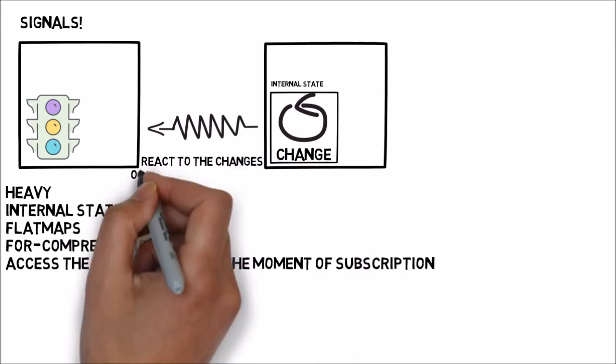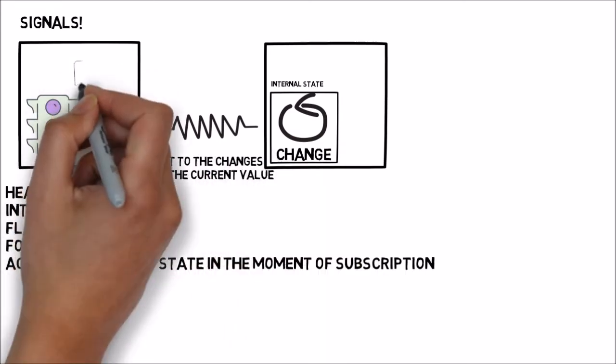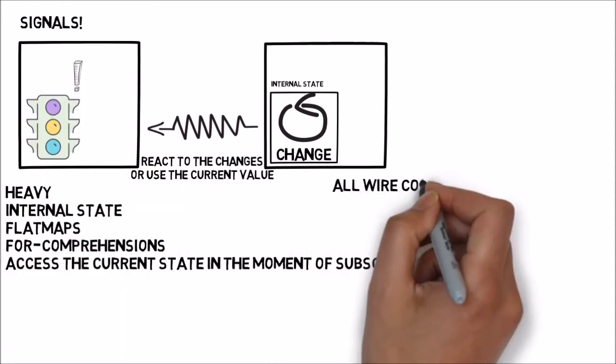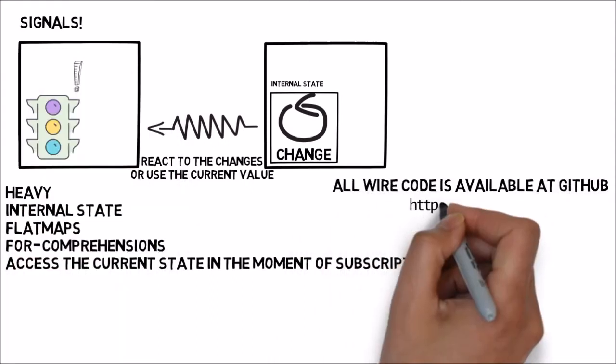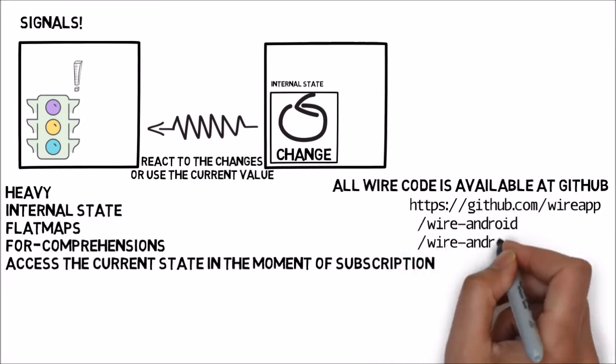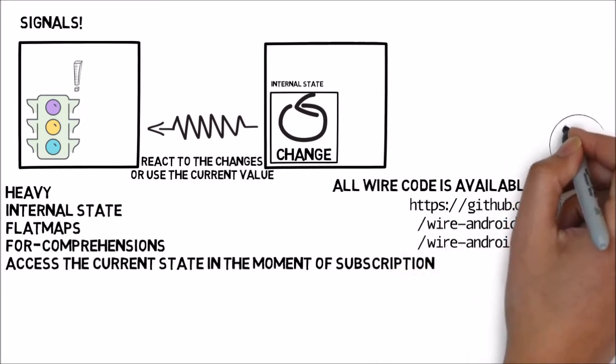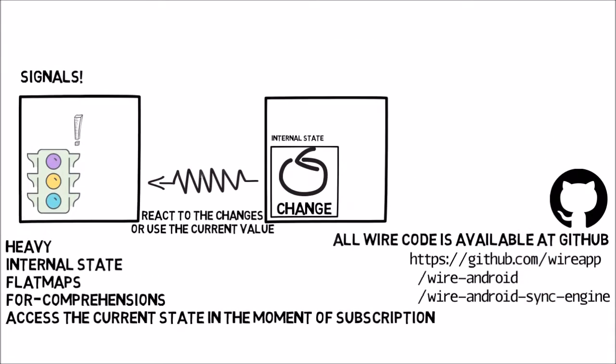Think traffic lights. We can see the current color and act upon it, but we can also react to the change to that color. We use signals everywhere in Wire in the Android version of the Sync engine, and since our code is free to download from GitHub, you can use it as well in your projects.